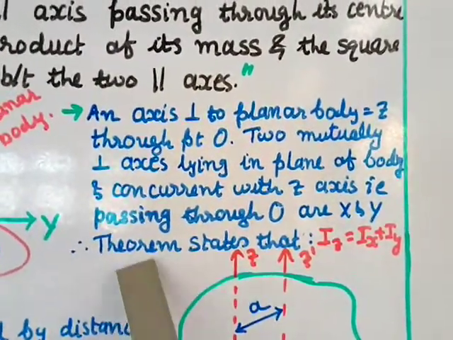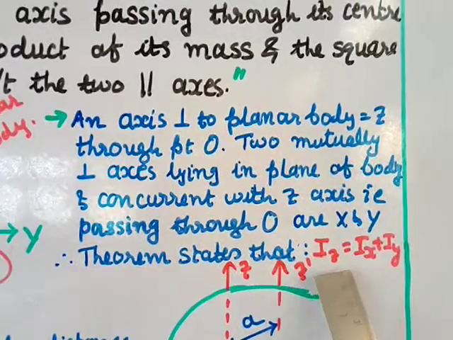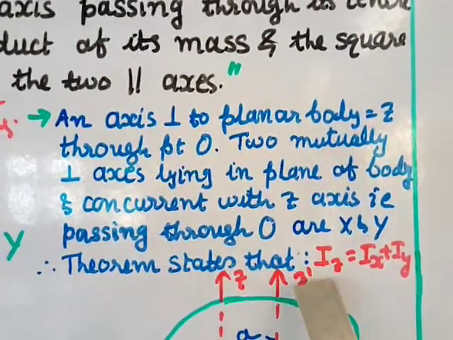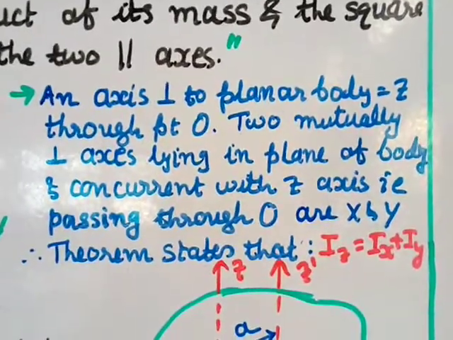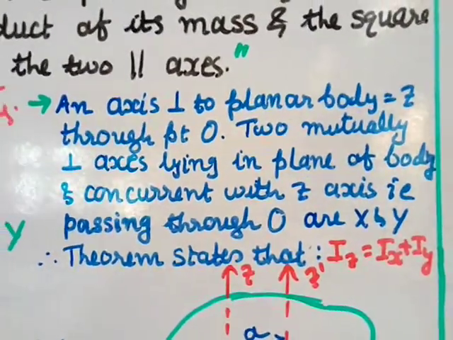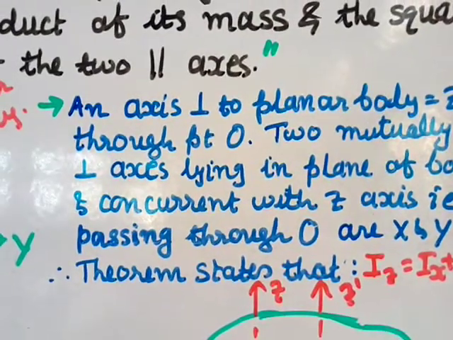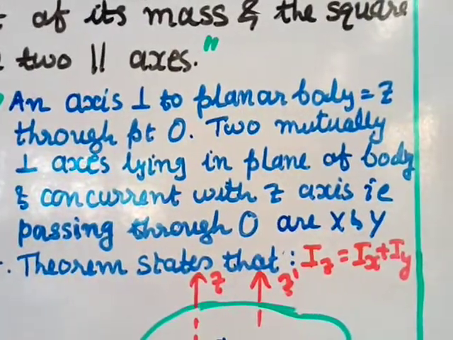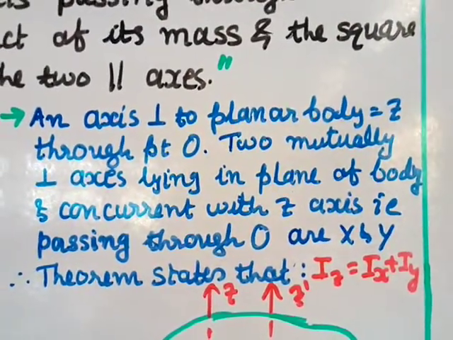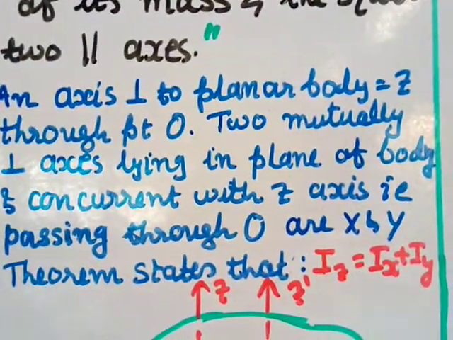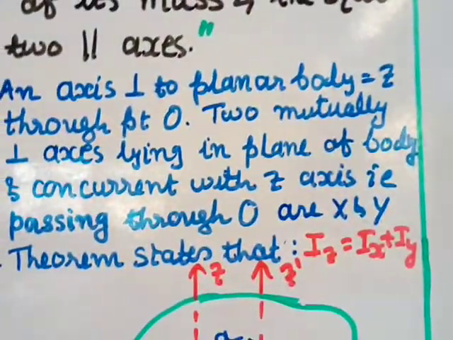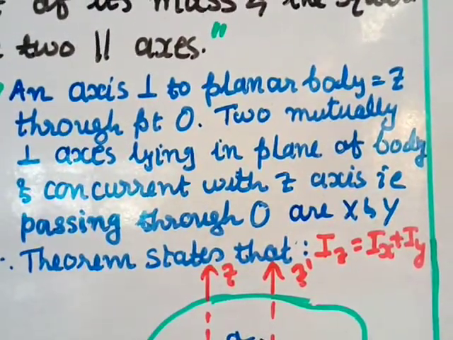According to the theorem, we can say that Iz, the moment of inertia about the z axis, is equal to Ix plus Iy, the sum of the moments of inertia about the two axes that lie in the planar body and are concurrent with the z axis, the axis perpendicular to the planar body. So this is the statement which we can understand through the figure and in mathematical form, that Iz equals Ix plus Iy.